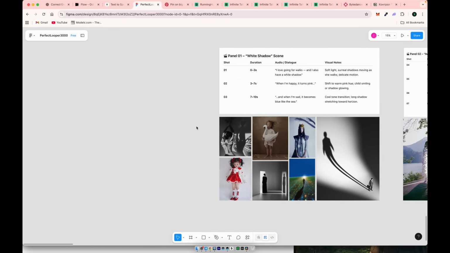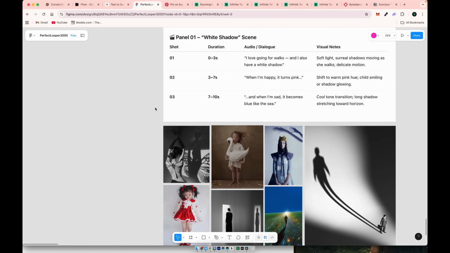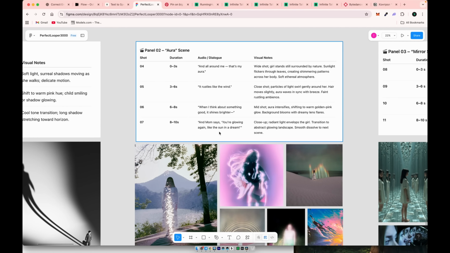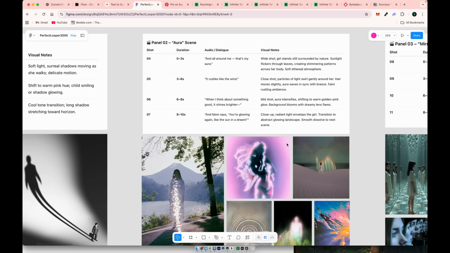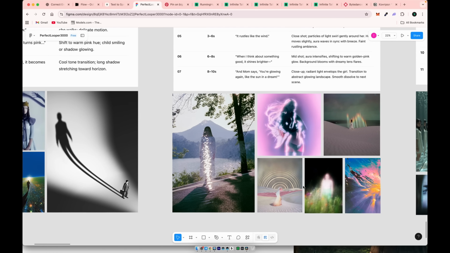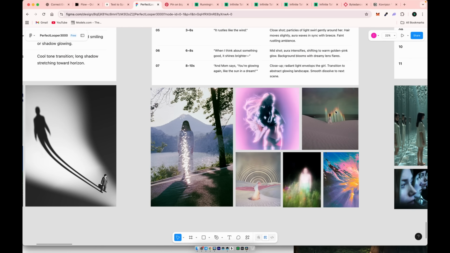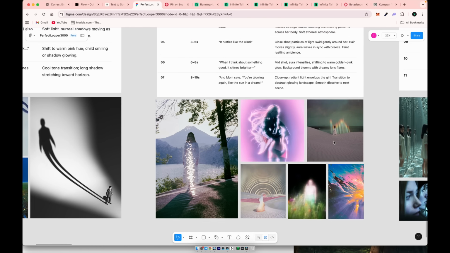One of the fastest ways to build your script and storyboard is by using panels or scenes, where you can note down the shots, audio, dialogue, or sound music cues. Each panel represents a scene. You can describe camera switches, angles, and movements there. For example, in this case, you can see 3 different shots in one scene. As you can see, I used images from my mood board, usually quick sketches. This kind of preparation helps you avoid randomization in your process and stay focused on developing your initial idea.